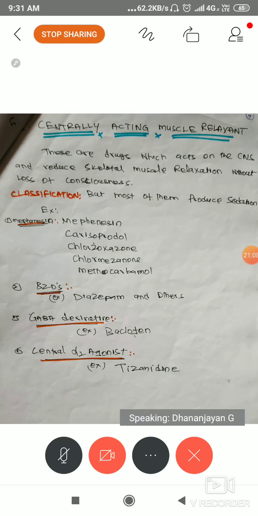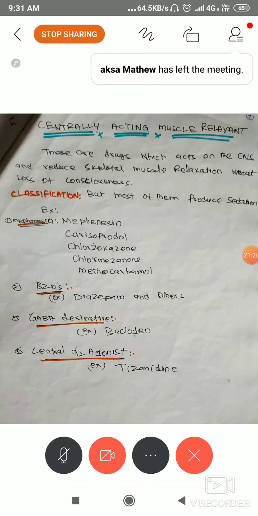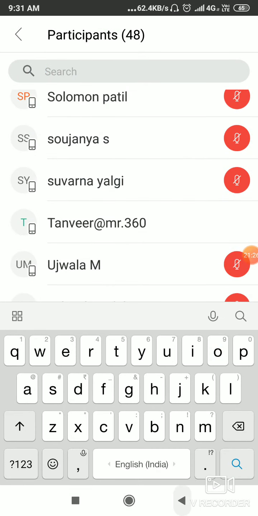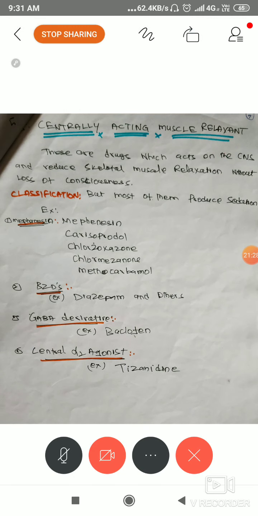Okay. Before, we were talking about skeletal muscle relaxants, which act through the periphery, exactly on the muscle cell. Just imagine your knee joint. It acts exactly on this specific area, but here centrally means through the brain. Classification.